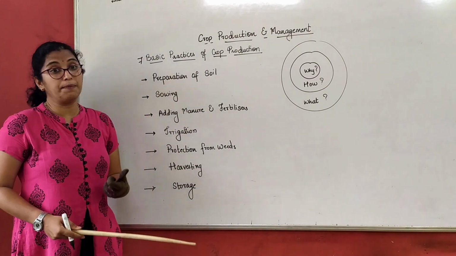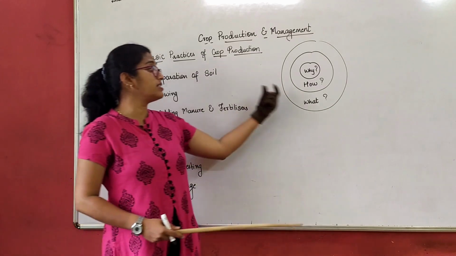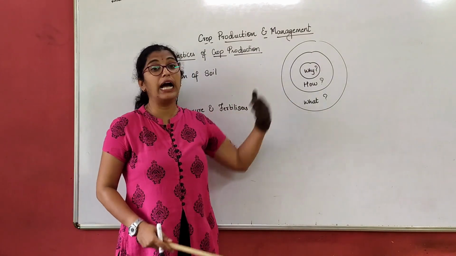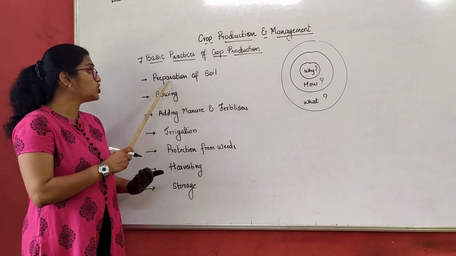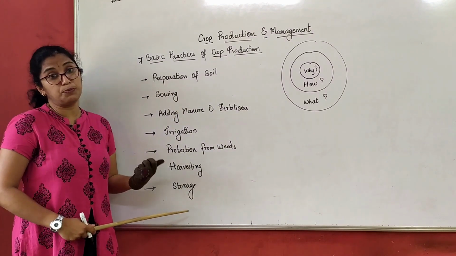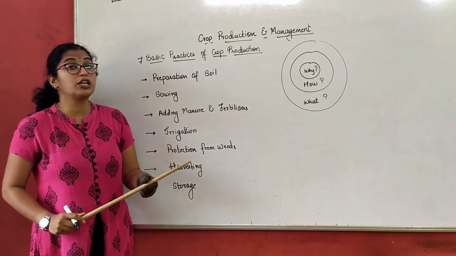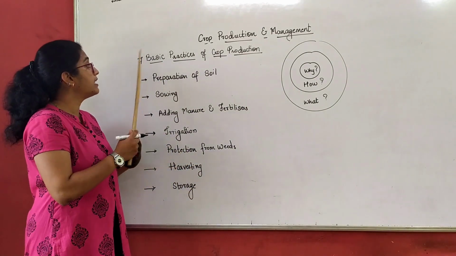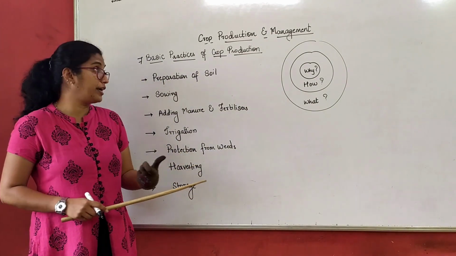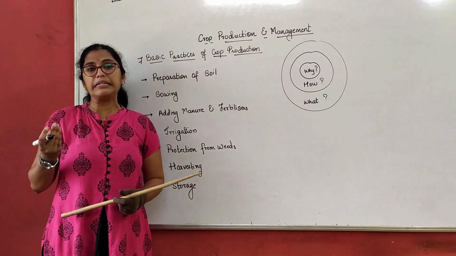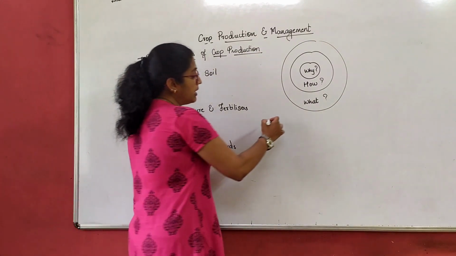In the whole chapter, we will be understanding this for what, how and why. We will study these processes in detail in our next class. So in the chapter Crop Production and Management, along with the 7 basic practices of crop production, we also study a bit in brief about animal husbandry.